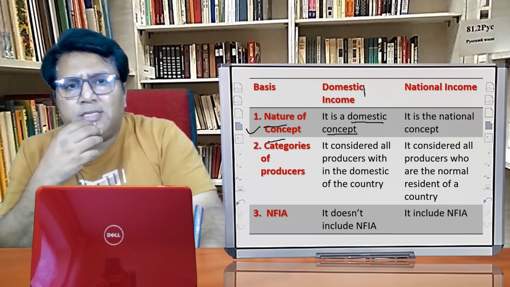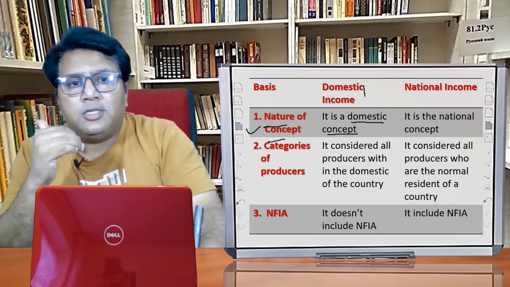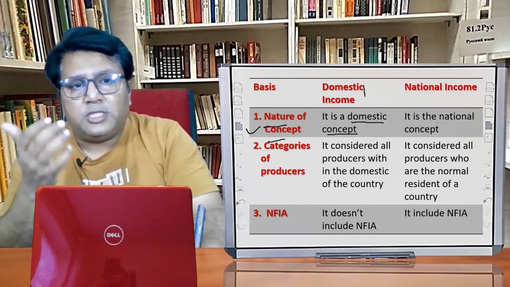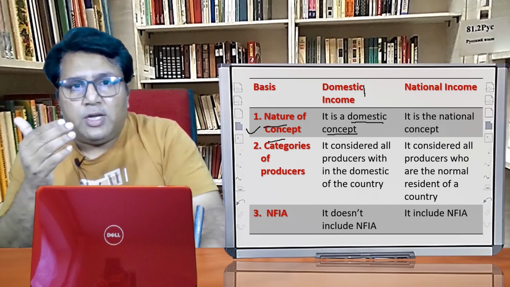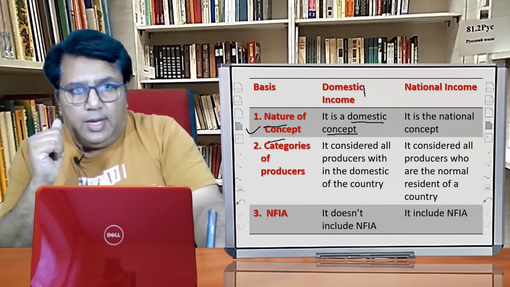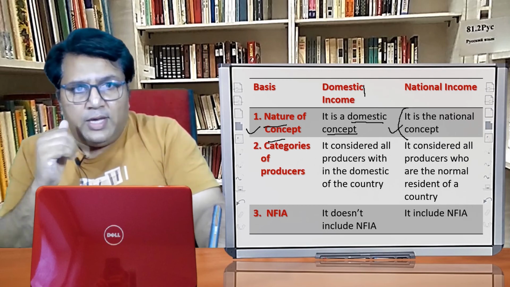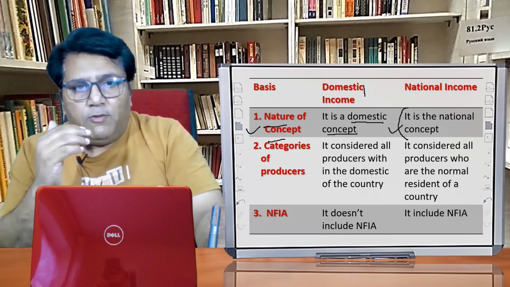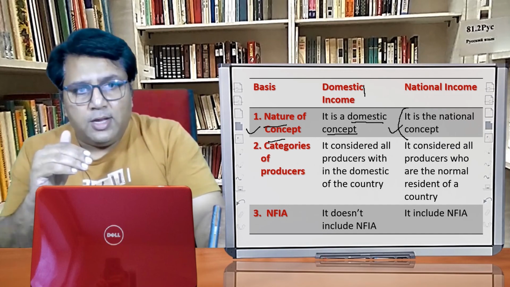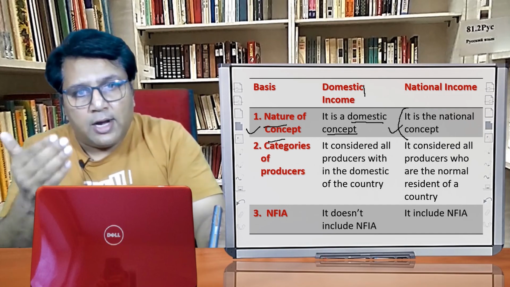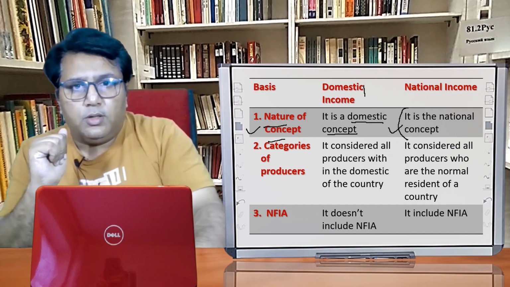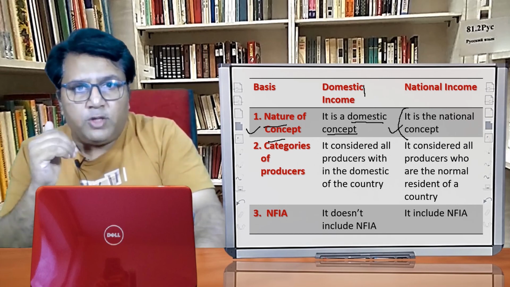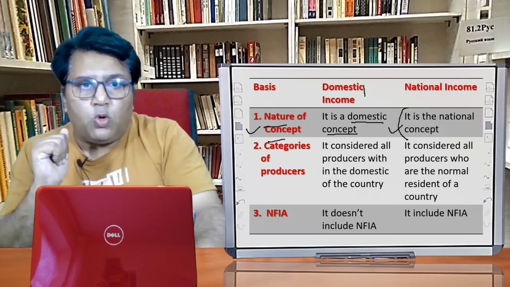When I say domestic concept, it means here we only consider the income generated within the domestic territory of the country. In the case of national income, we are considering the national concept. It means we consider the income generated within the country as well as generated outside the country as well.